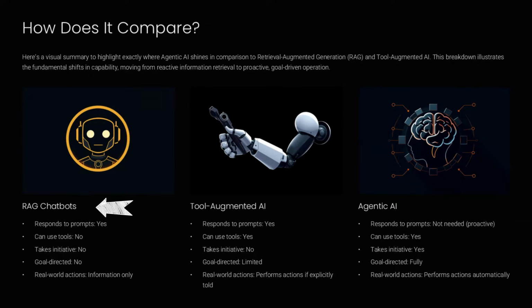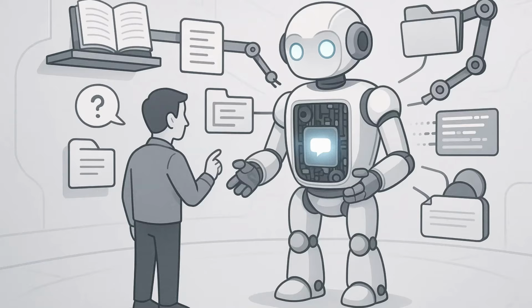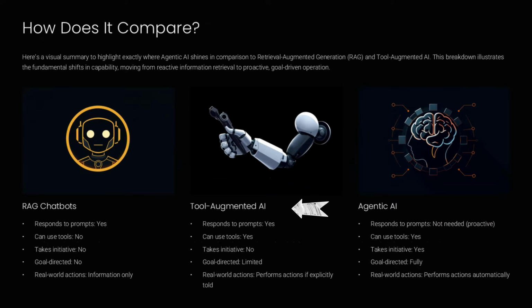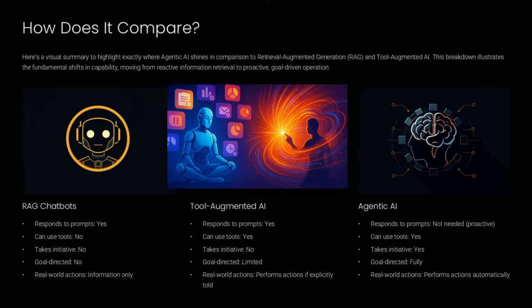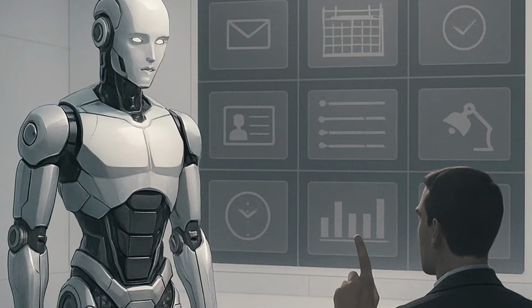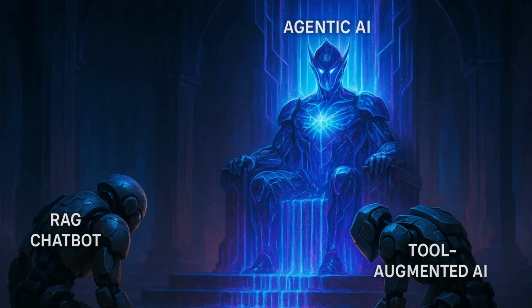A RAG chatbot is great at retrieving and synthesizing information from documents and databases, but it's always reactive. It only answers questions when someone asks it. Tool-augmented AI can interact with external systems like calendars and email. It's smarter than a basic script because it can carry out tasks when told to, but it still waits for commands before doing anything. Agentic AI is different.